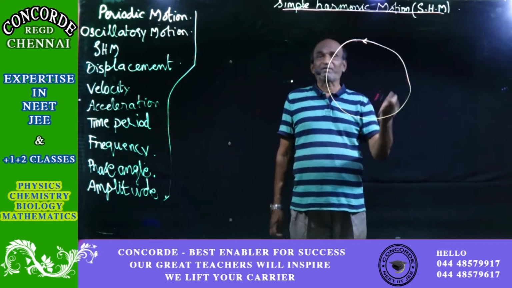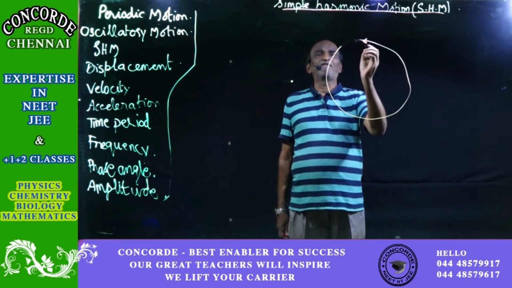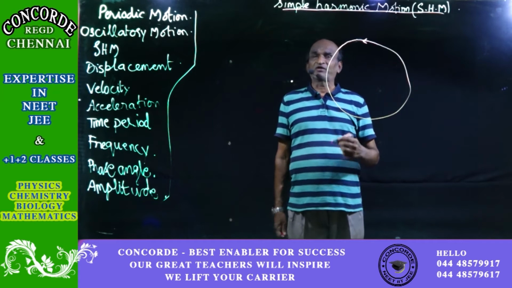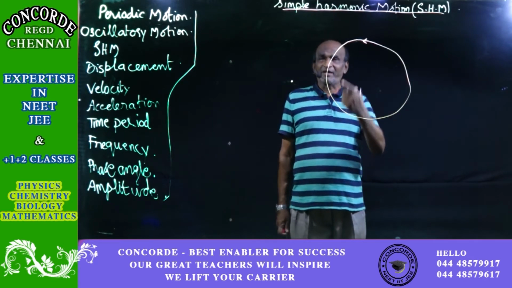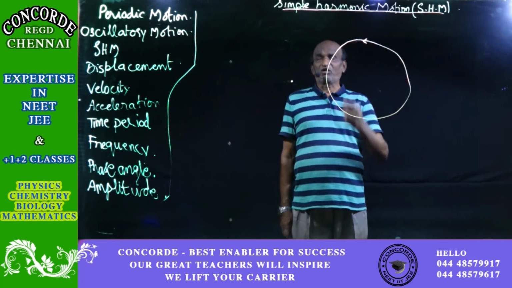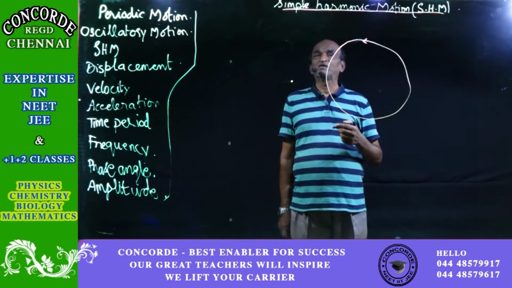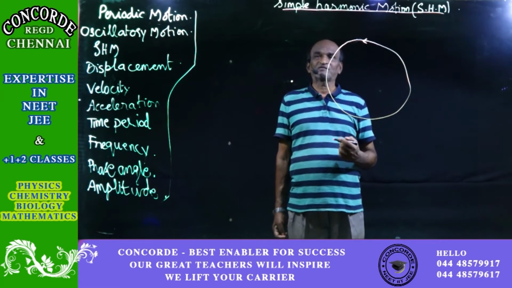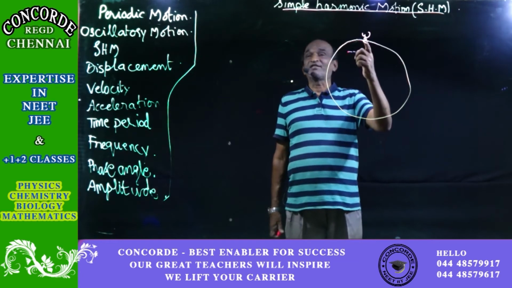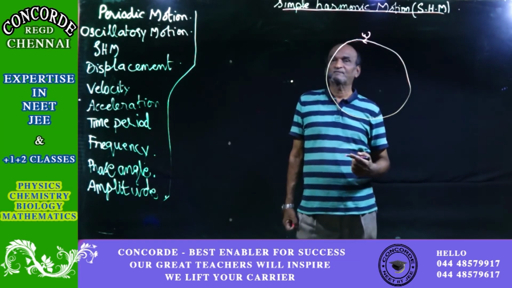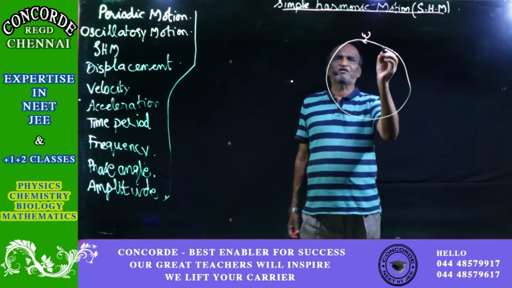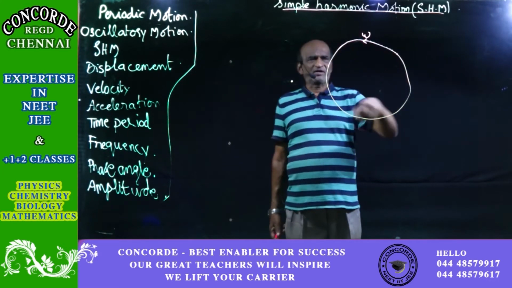But when it is describing a circle, that is making an angle, then the motion is an angular motion. Like that there are so many different types of angular motion. Ellipse, parabola, hyperbola, all of them have an angular motion. And for that the speed that you take should be the angular speed. This is uniform. The symbol for the angular speed is omega. So when a particle is describing a circle like this, a particle first here, here, and then it continues, and after some time it completes the circle.